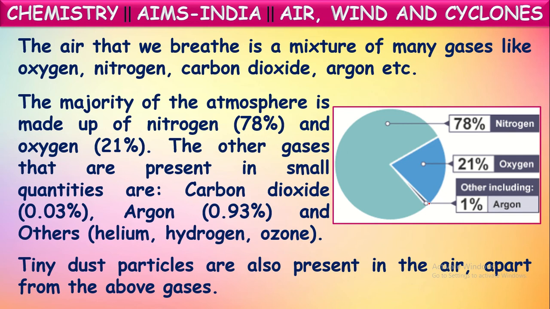So this is the overall composition of atmospheric air. There are two gases in the major composition: nitrogen with 78% by volume, and oxygen with 21% by volume. In the remaining 1% all these gases are present, like carbon dioxide, argon, helium, hydrogen, ozone, dust particles, and water vapor.